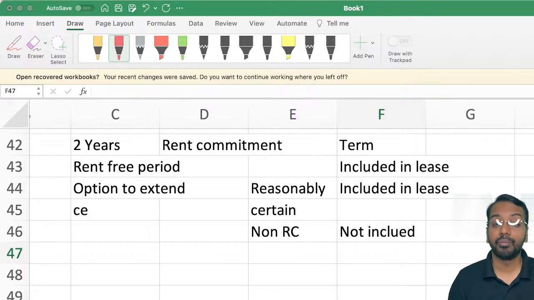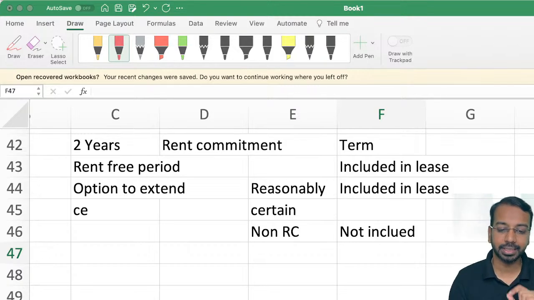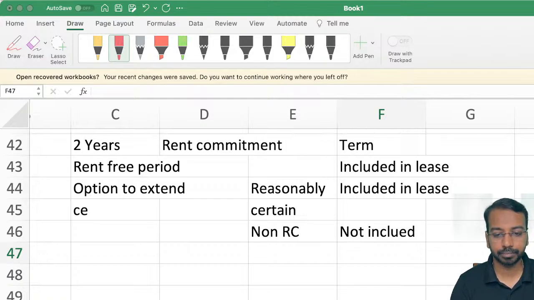Initially we said we will terminate, we did not exercise the termination option, so in that case also we will revise the lease term, right? Now this gives us a broad aspect about lease term. The most important part that you need to remember is this: what is the lease term? An option to extend, whether we'll include; an option to terminate, whether we'll include or exclude.